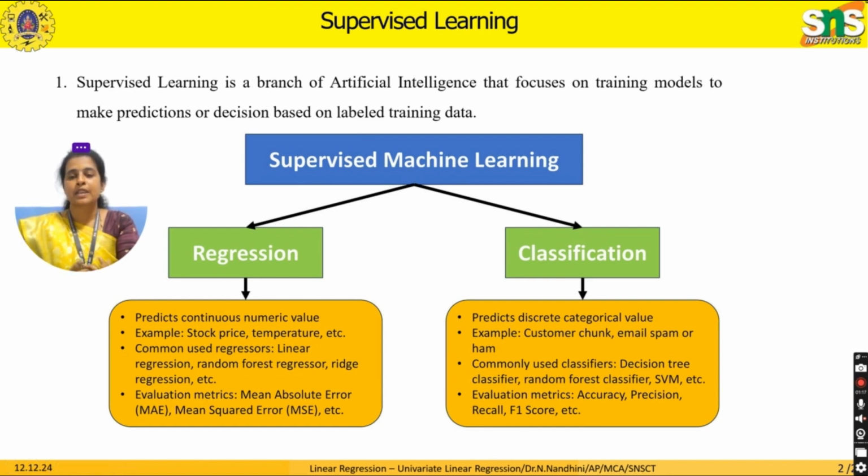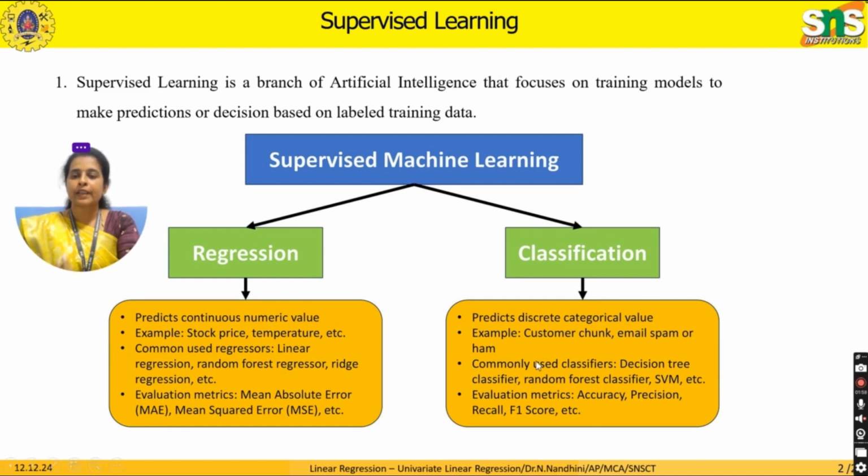Then what's the difference? Whenever your data set consists of a continuous target value, for example salary or temperature, at that time you use regression for the predictions. If your data set consists of a discrete or categorical target value, for example yes or no, just two values or three values, like temperature hot, cool, normal, you use classification for prediction of future values. So this is the difference between regression and classification. Hope you understand the difference.